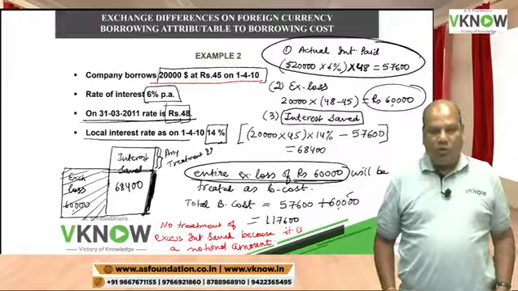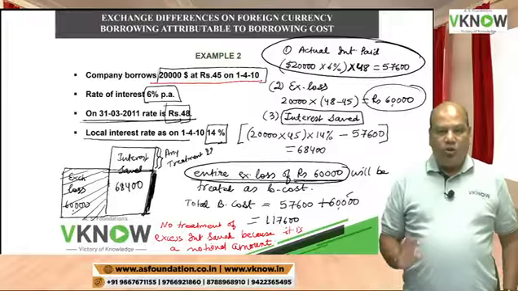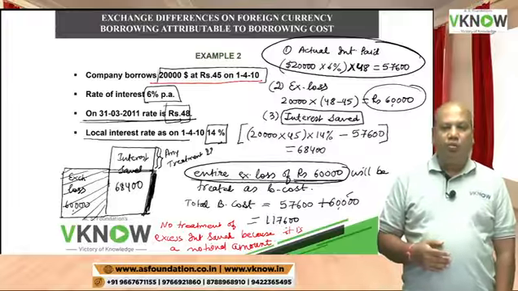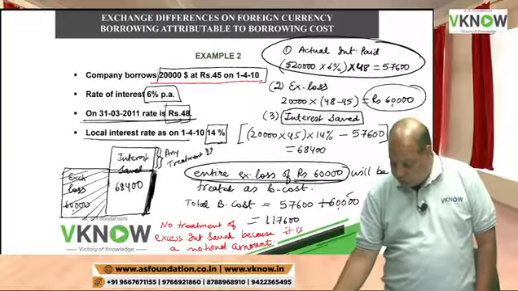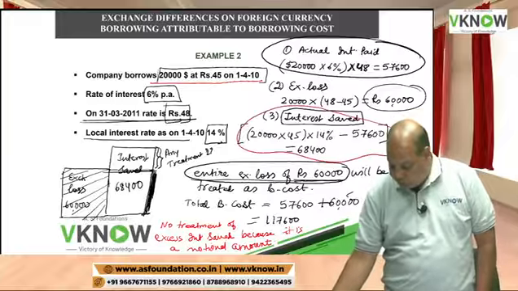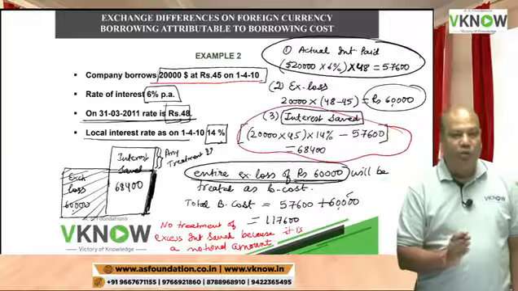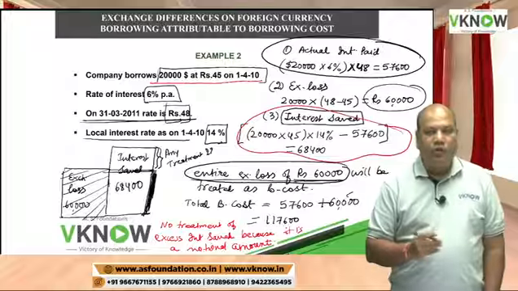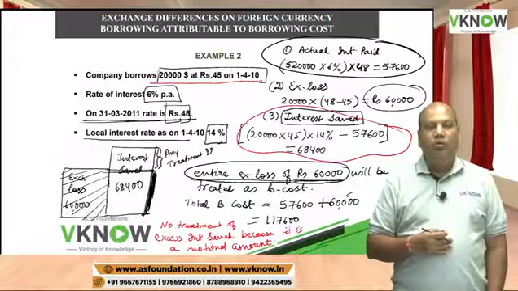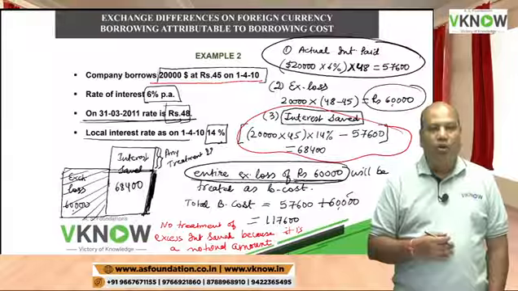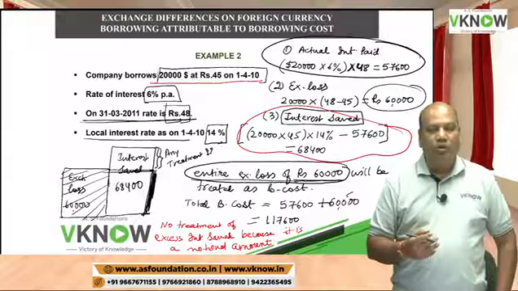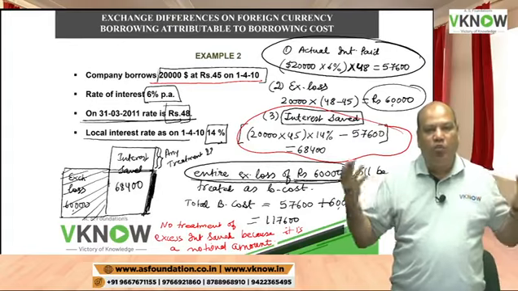What is a notional amount? Notional amount means this amount does not appear in our books of account. This figure, interest saved, is an out of the books calculation. We are just visualizing, if I would have borrowed in India, how much I would have paid, how much I have saved. So these are notional calculations.